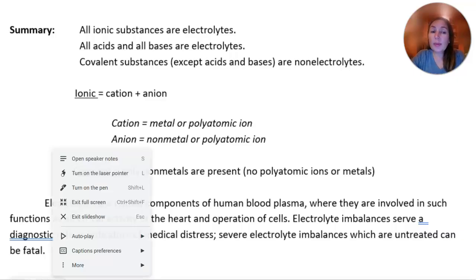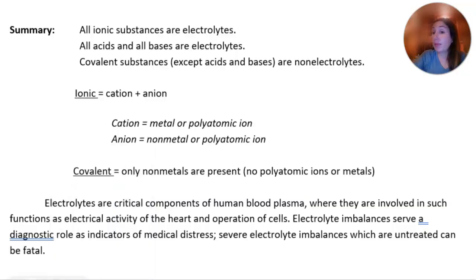So what do we mean by ionic? Well, we mean that there is a cation, a positive metal cation like sodium, and an anion, a negative anion like chloride.